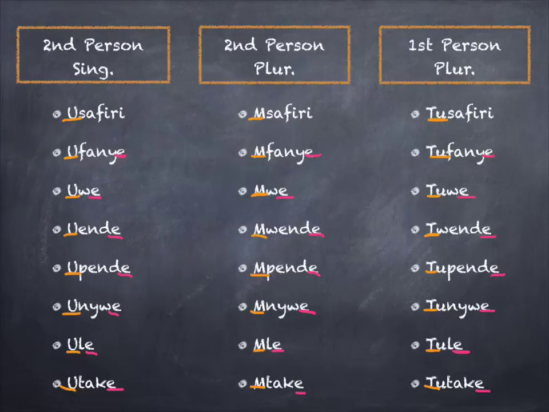The exceptions for the suffix would be the first one, kusafiri, which is to travel. This is a verb that is not of Bantu origin. It's actually of Arabic origin, so it doesn't end in an a. So in this case, you would keep the original ending, which is an i. There are other verbs like that. They'll be pretty easy to spot because they won't have an a at the end. So in those cases, you just keep the original vowel.